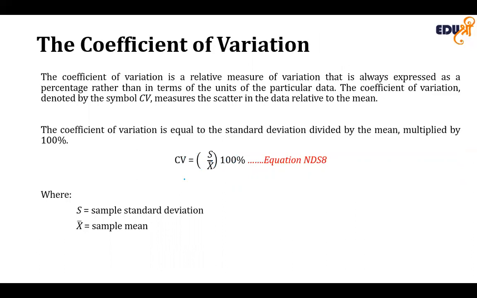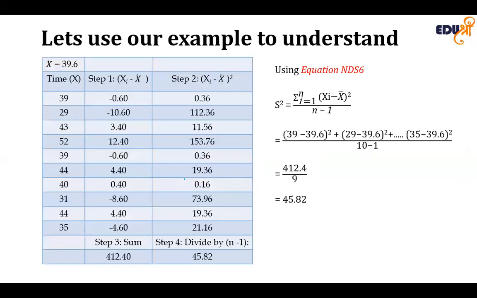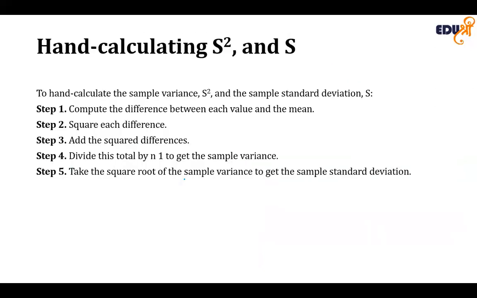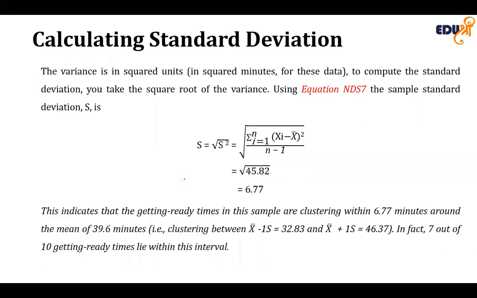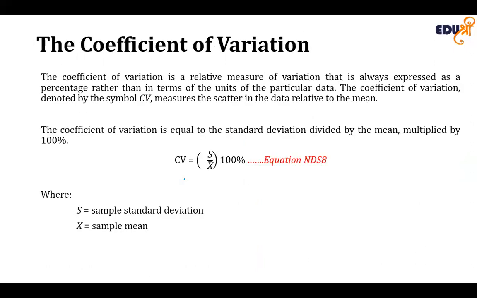Say, for example, in our example we took 10 getting-ready times samples, so the mean is 39.6 and s, your standard deviation, is 6.77. So the coefficient of variation is the standard deviation divided by the mean, times 100%.